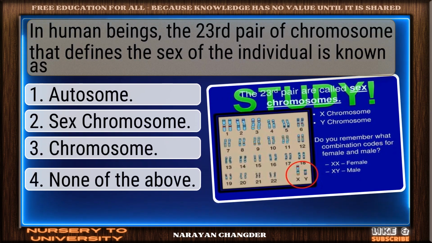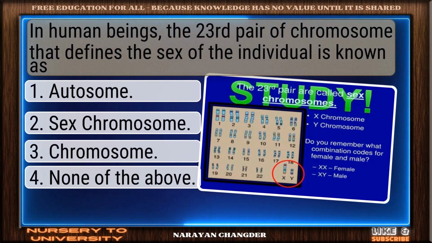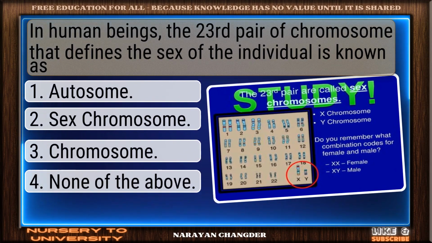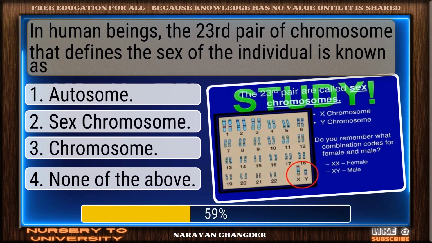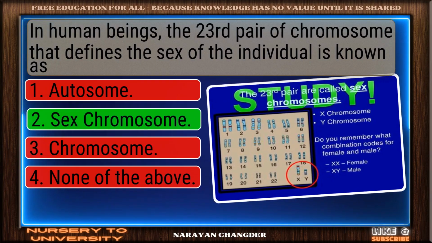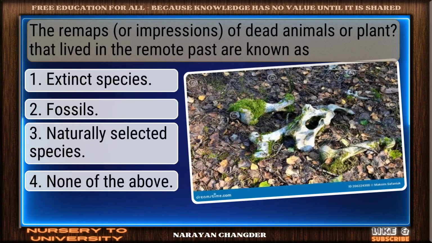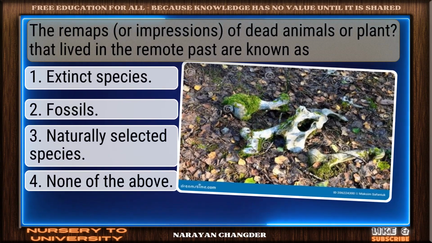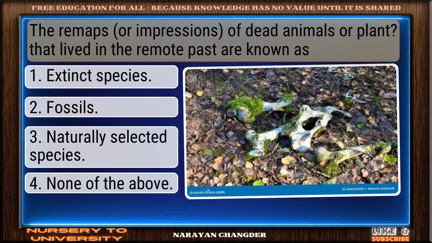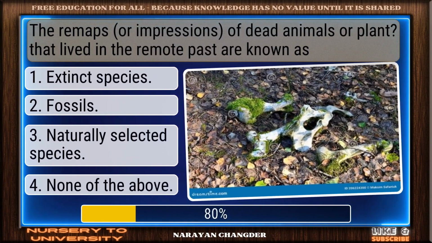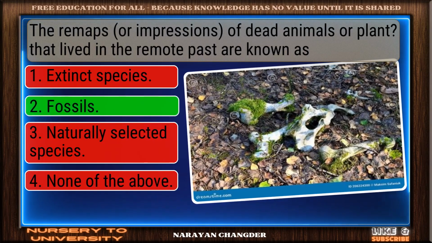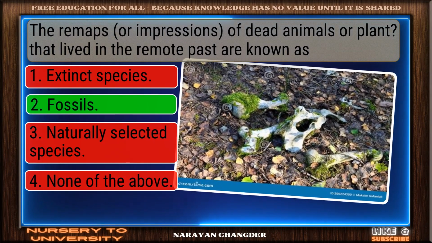In human beings, the 23rd pair of chromosome that defines the sex of the individual is known as... Good job. Sex chromosome works well. The remains of dead animals or plants that lived in the remote past are known as... Great thinking. Fossils is right.